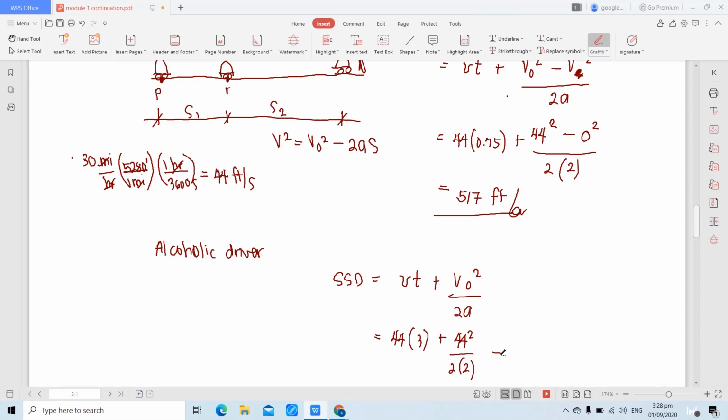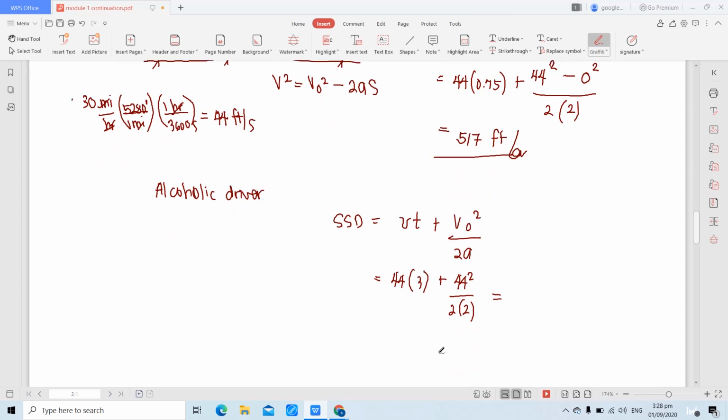What is the stopping sight distance ng alcoholic driver? Dapat mas mahaba, no? Kesa kay normal driver. 616 feet. And that will be the requirement for the alcoholic driver.